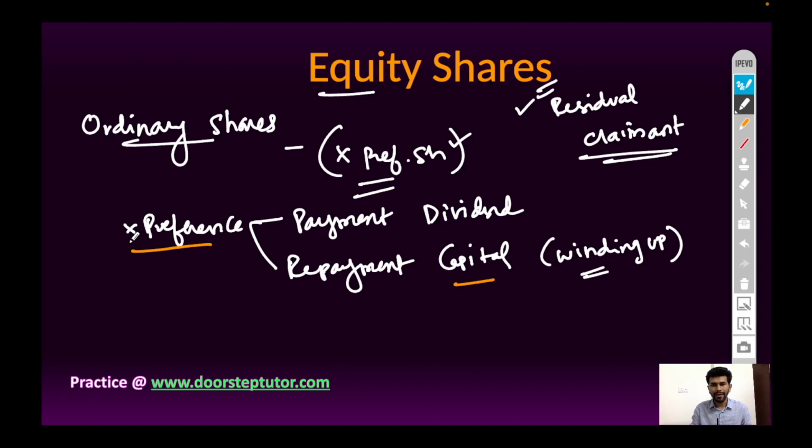And second, at the time of repayment of capital at the time of winding up of the company. The money of shares will be refunded to equity shareholders after paying off the liabilities and preference shareholders' money. The remaining amount will be paid off. So equity shareholders are also called residual claimants, and equity shares are also called ordinary shares. Generally, equity shares are traded in the stock market.